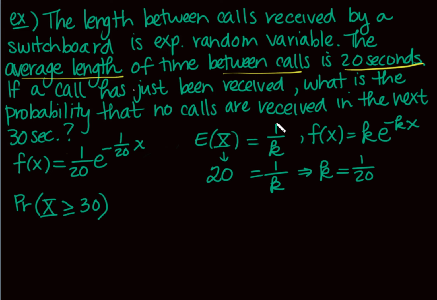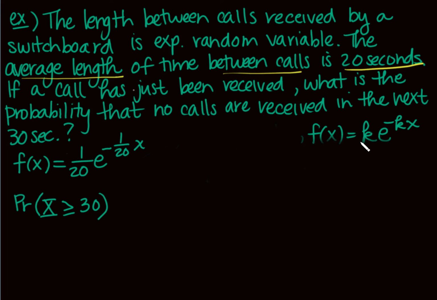Because if there are no calls received in the next 30 seconds, that means my next call could be like 31 seconds, 32 seconds. I wouldn't have any calls between the next 30 seconds. I hope that makes sense. I know that's a little bit strange there. I'm gonna need some room here, so I'm gonna get rid of this stuff right here. Hopefully you got that in your notes already.